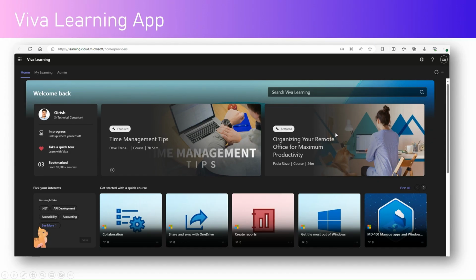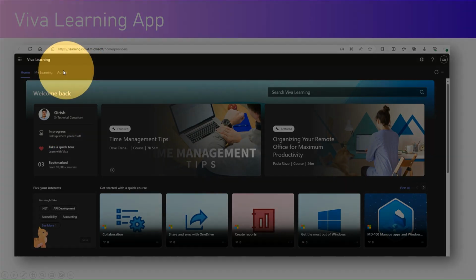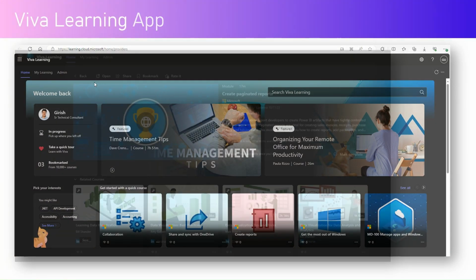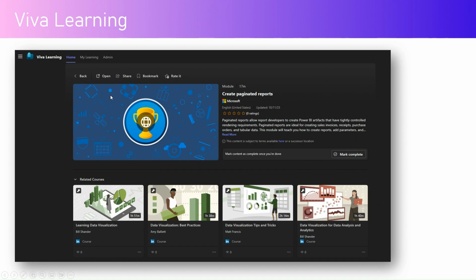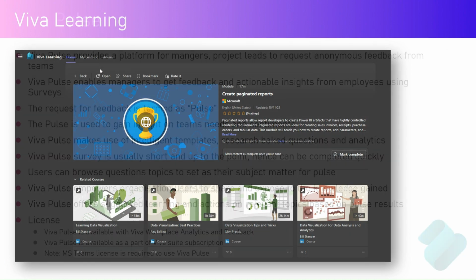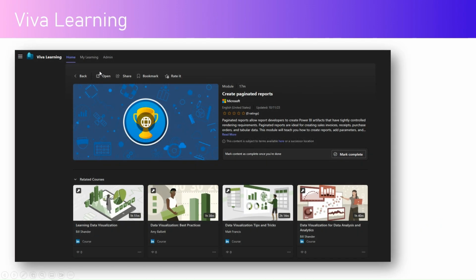This is the Viva Learning web-based application. Now this is in dark mode, and that's why the background is a bit dark. Here again, if you go to My Learning, it will show you personalized information about how your learning journey has fared so far, and the admin will provide settings which will help you to integrate or export some data with regards to Viva Learning. Again, this is the Viva Learning page.